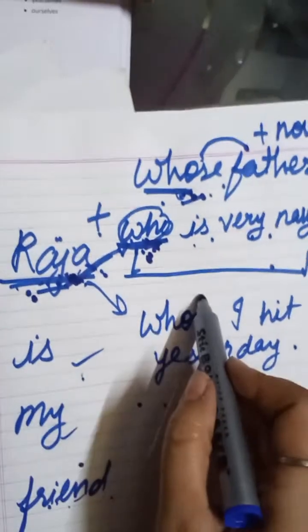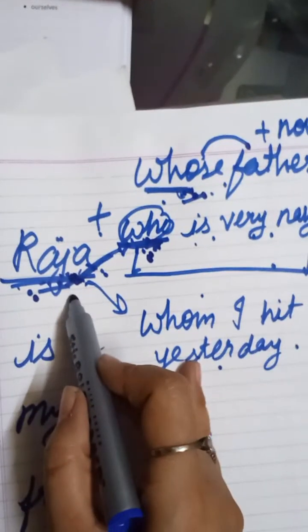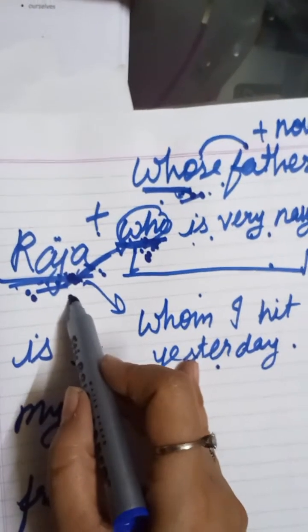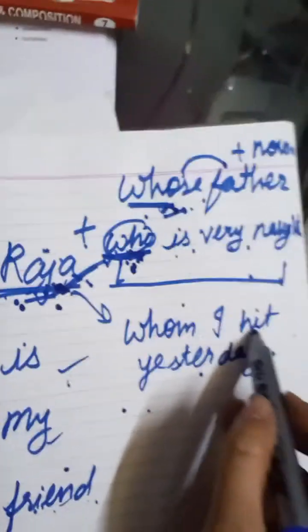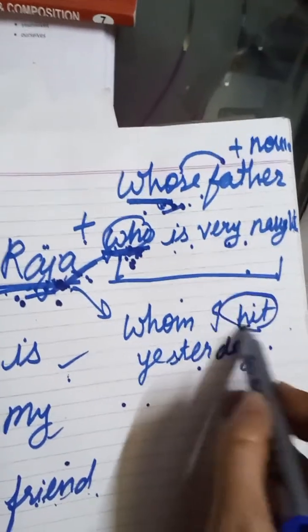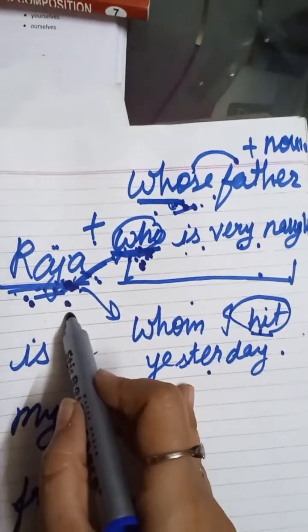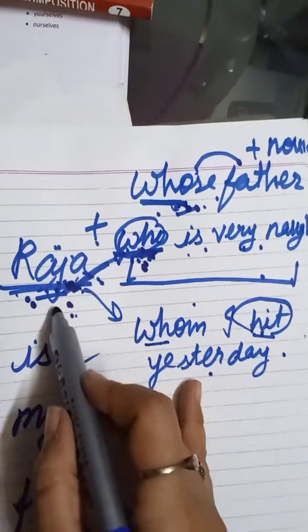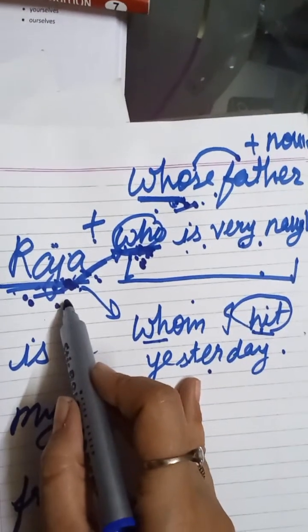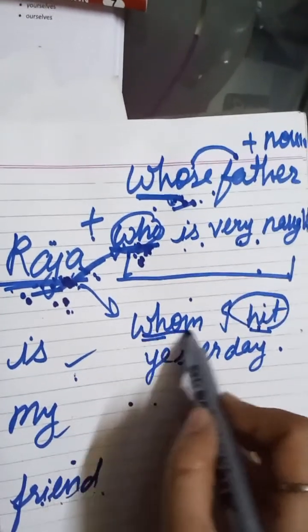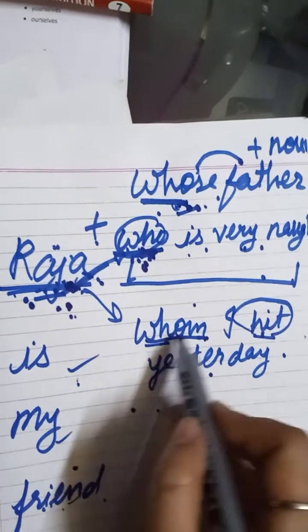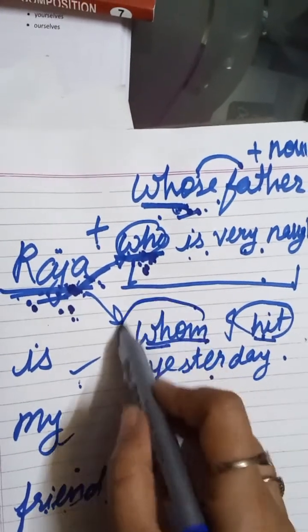So in this case, this Raja is the receiver, that means he didn't hit you. This action has been done by you, not by him. He is at the receiver's end. So in that case, while this Raja is at the receiver's end, then this whom is your relative pronoun. Got the point?